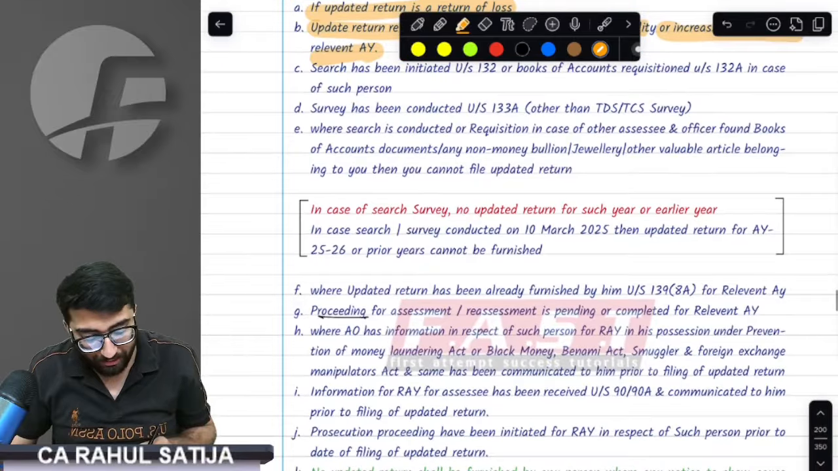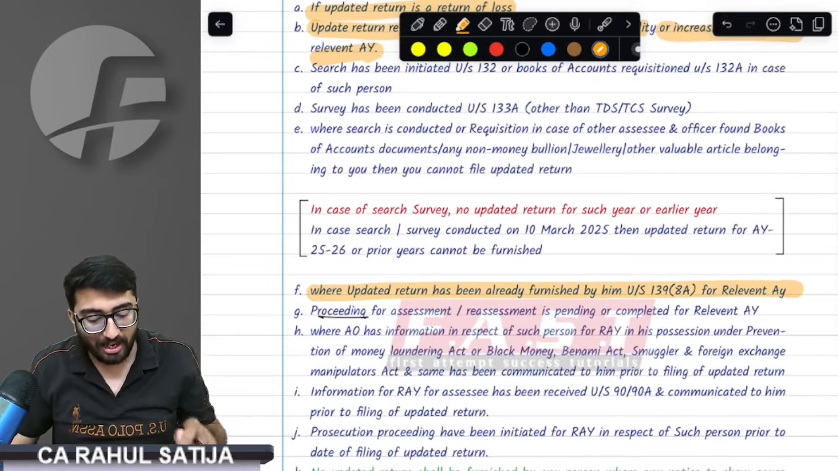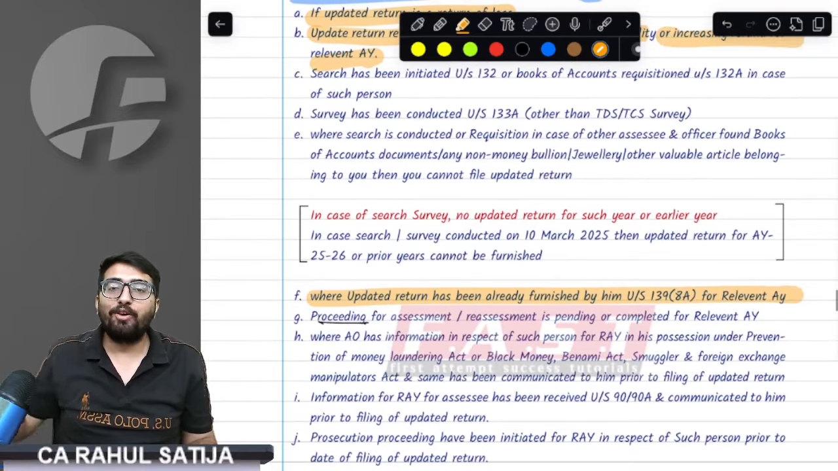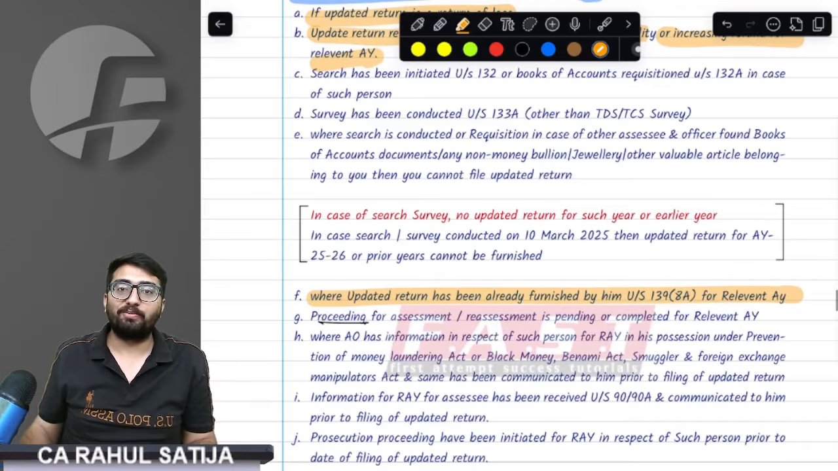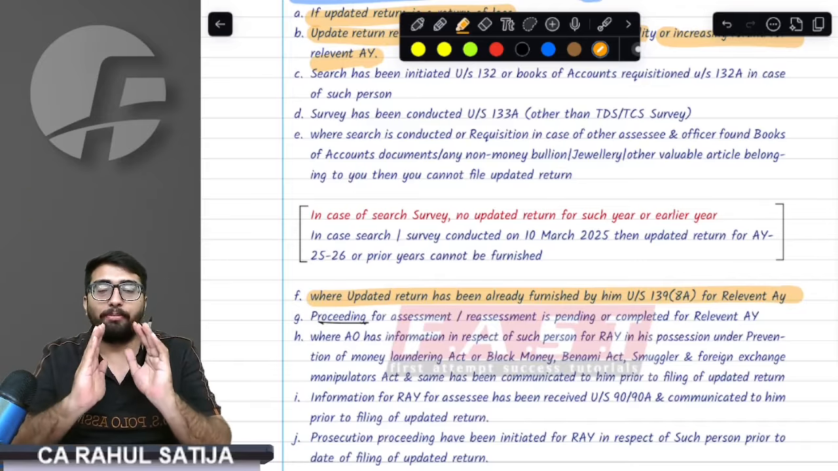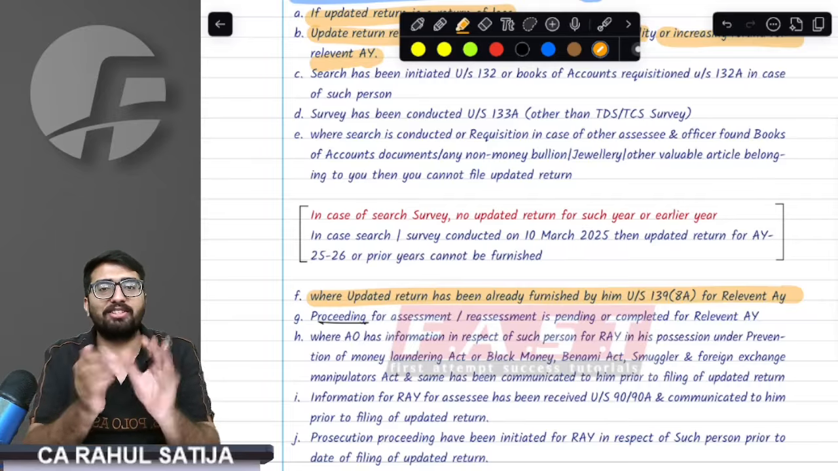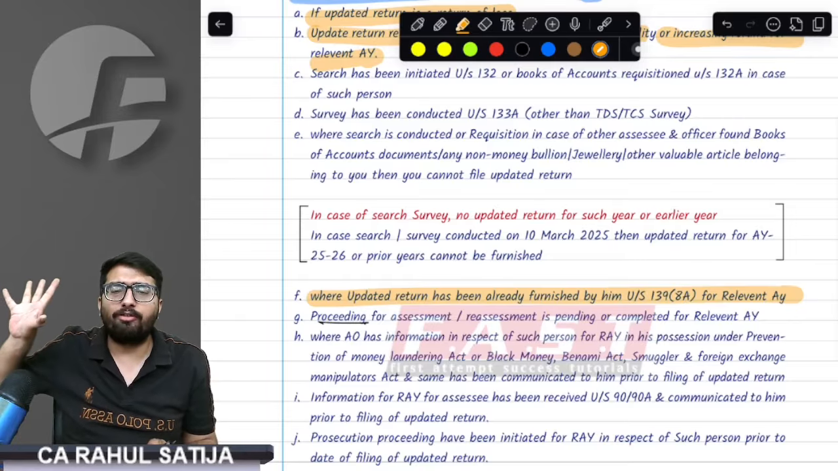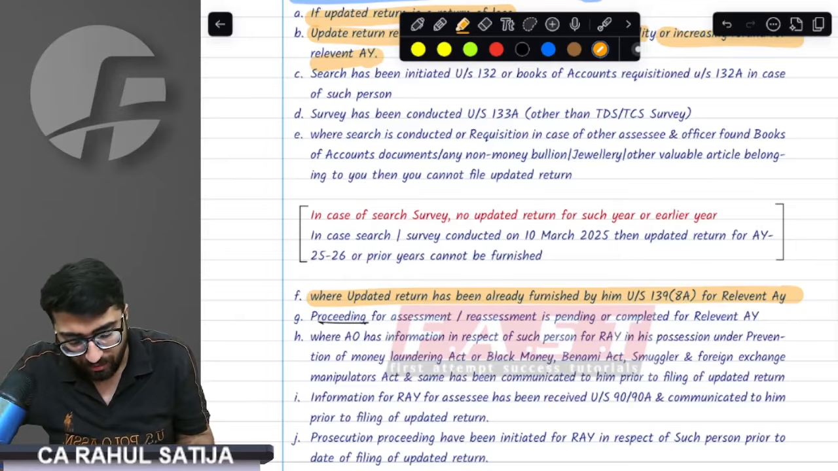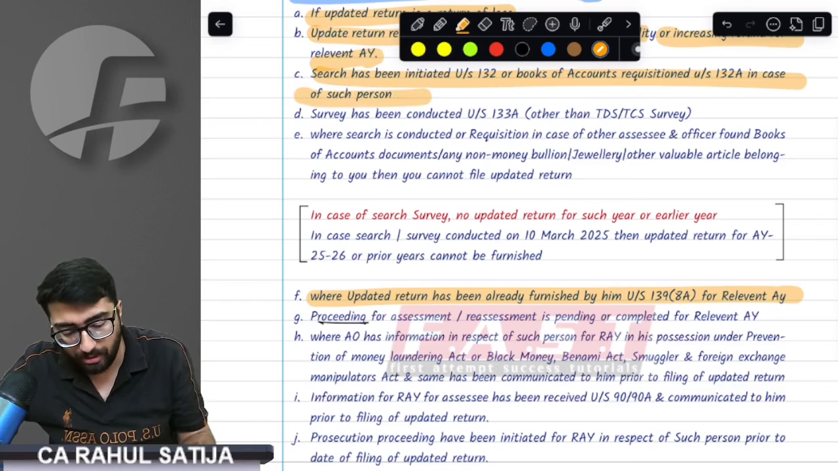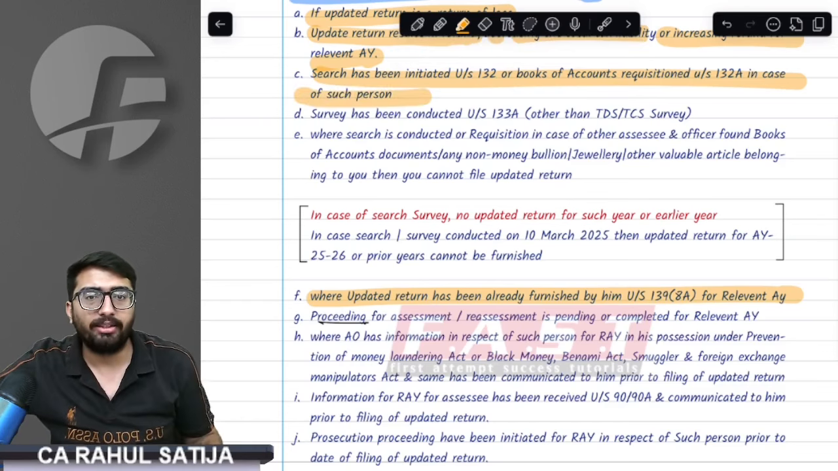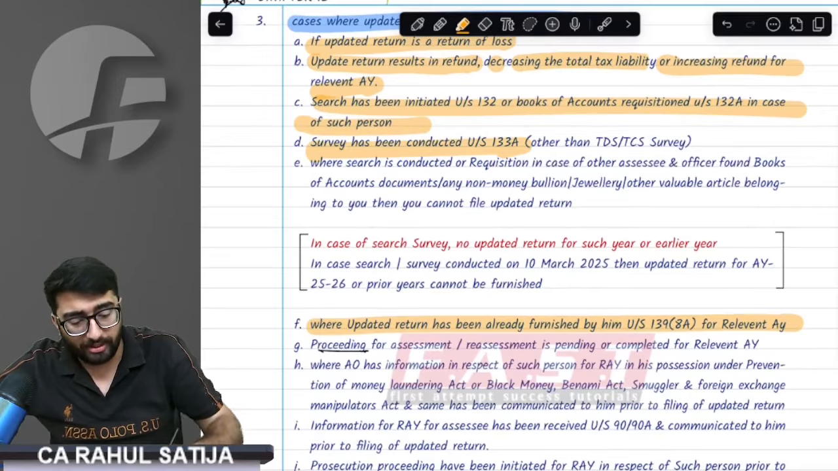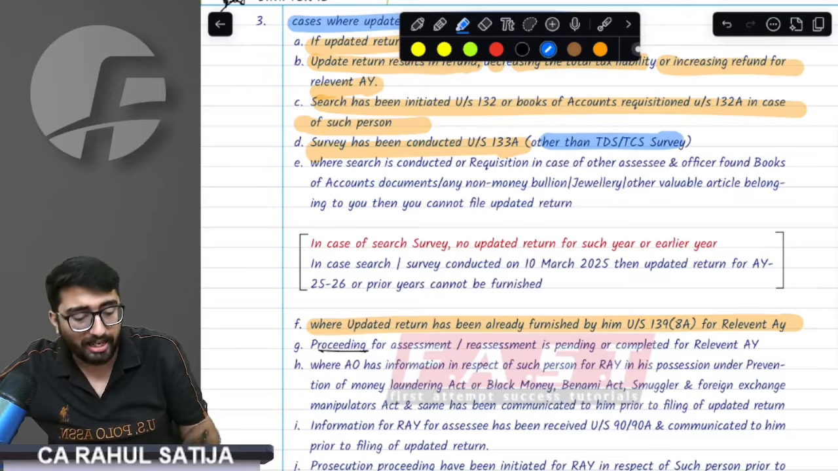Sir, if you have already filed an updated return, then again you cannot file. For the second time, you cannot file. Sir, if a search has been initiated against you, for example, from 1st March to 1st May 2025, and I wanted to declare all of my income in an updated return of last year, can I do that? The provision says no. If a search has been initiated or requisition has been made against me, then I cannot file an updated return. If a survey has been conducted, can I file UR? No, I cannot. But if a TDS survey has been done, can I file UR? Yes, I can file UR.